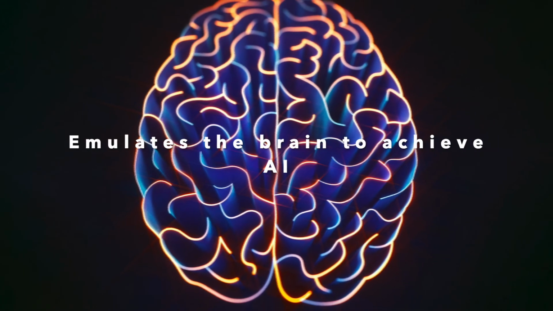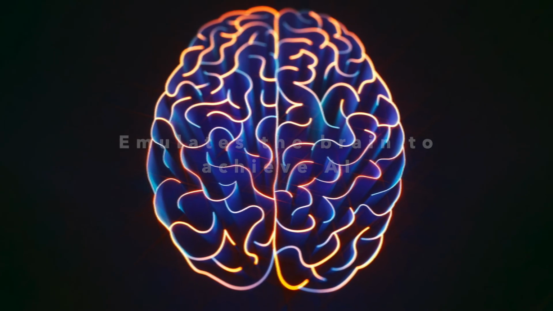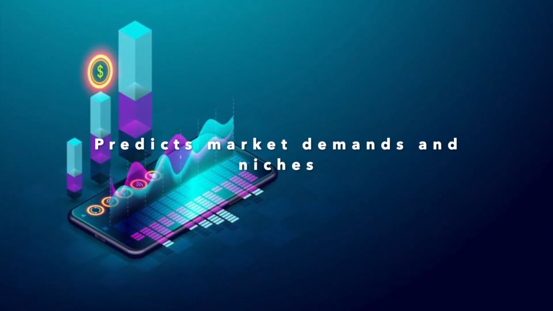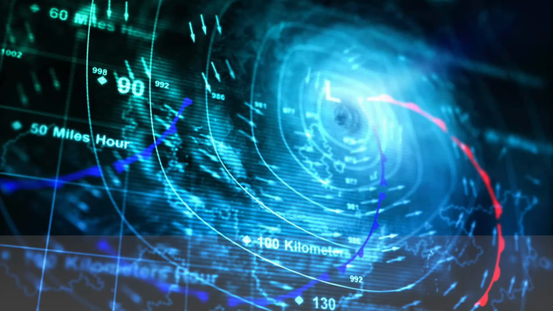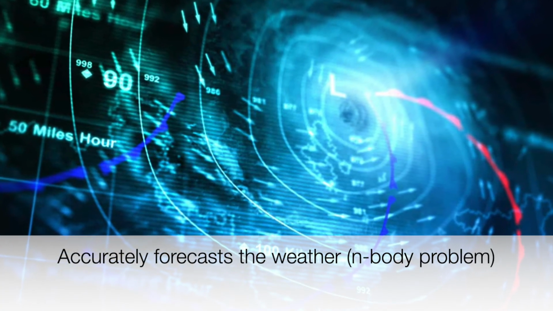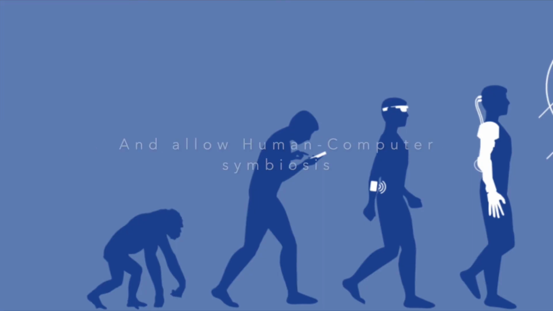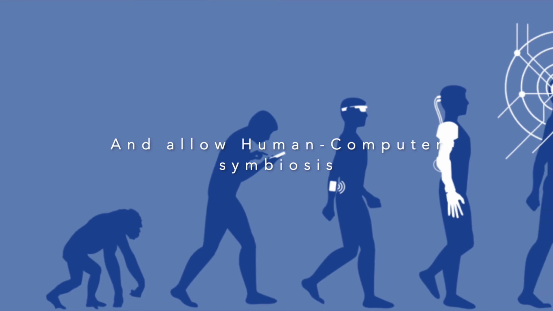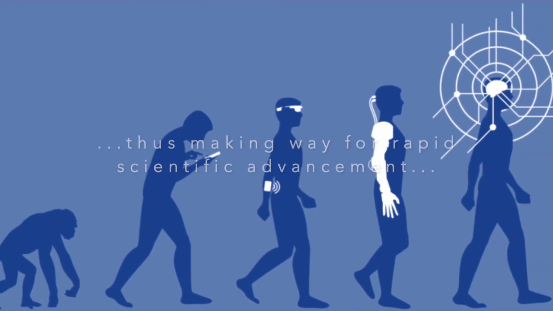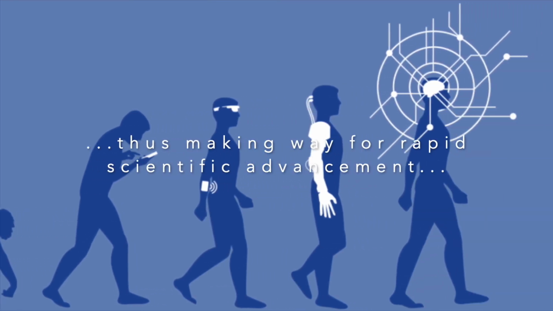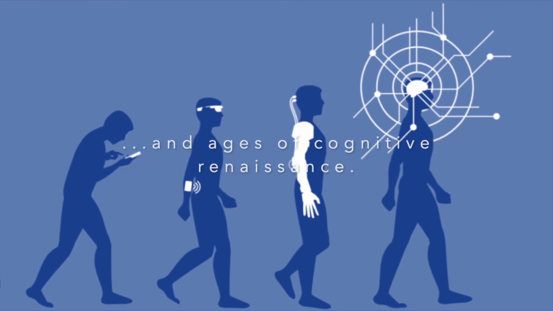Emulates the brain to achieve artificial intelligence. Predicts the market demands and niches. Accurately forecasts the weather. And allow human-computer symbiosis, thus making way for rapid scientific advancement and ages of cognitive renaissance.